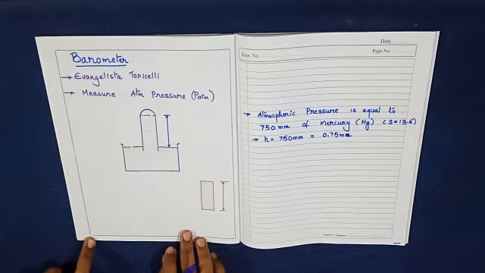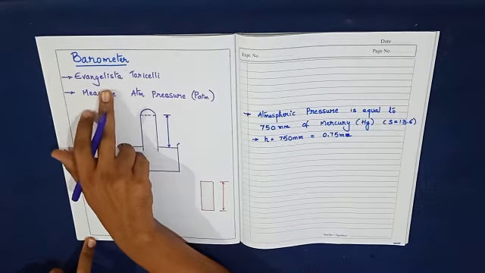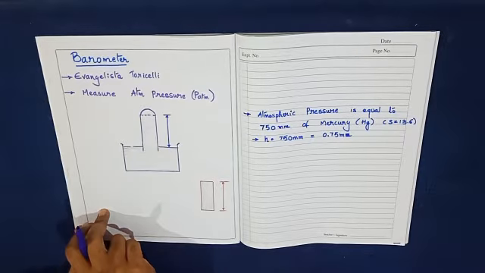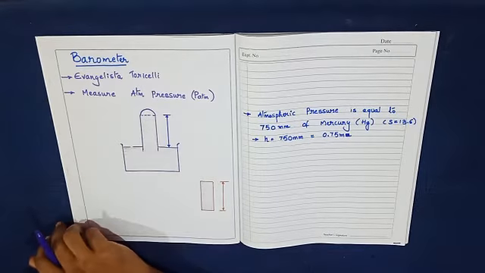In today's video, I am going to discuss the barometer. This barometer was invented by the scientist called Evangelista Torricelli. The main purpose of this barometer is to measure the atmospheric pressure.